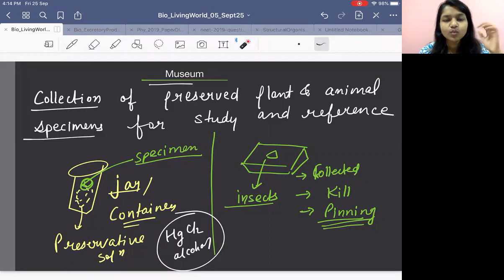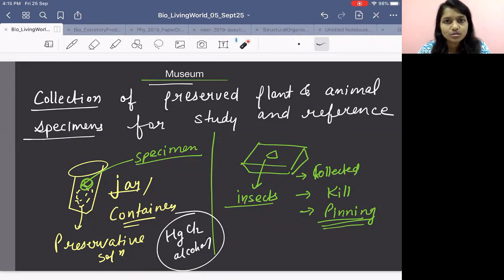Now, have you wondered about the big animals? How are they kept? For example, a lion. I want to keep the dead lion. I want to keep the dead elephant. How am I supposed to keep it? That heavy animal, if you keep it with the flesh, will start rotting and will smell too bad, right? So what do we do? Do we carry that heavy 100 kg, 200 kg elephant and keep it in the museum? What do we do if any such animal dies and we want to keep it?